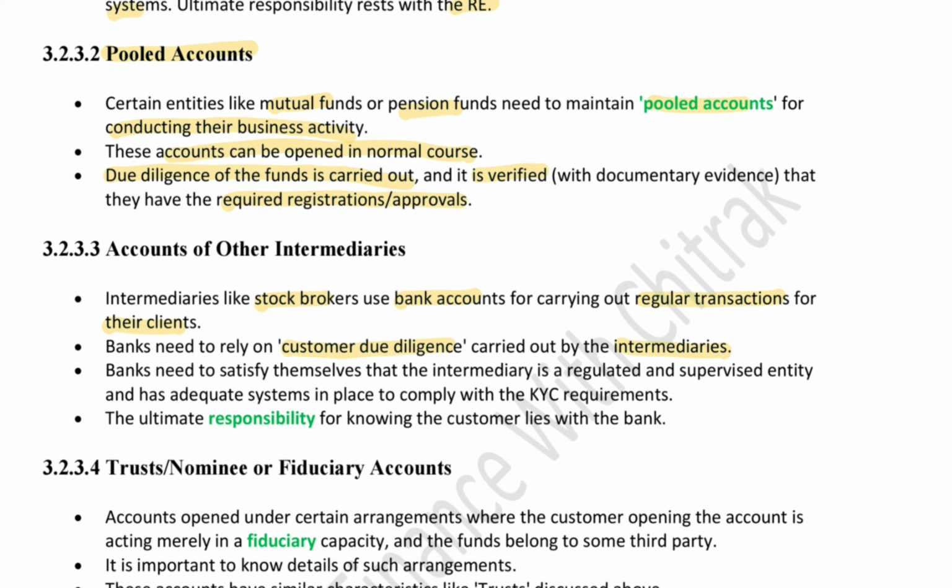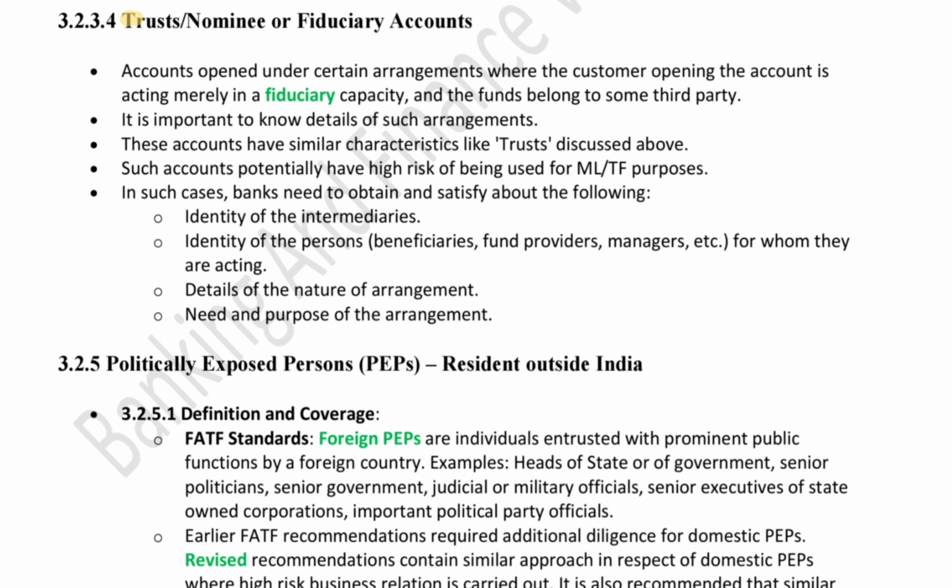Now, this account is actually with the other regulated entity, but the due diligence is basically carried out by the intermediary or the brokers. But the banks need to satisfy themselves that the intermediary is a regulated and supervised entity and has adequate systems in place to comply with the KYC. But like every time, the ultimate responsibility is with the bank for knowing the customers. Now we'll know about the trust, nominee or some fiduciary accounts.